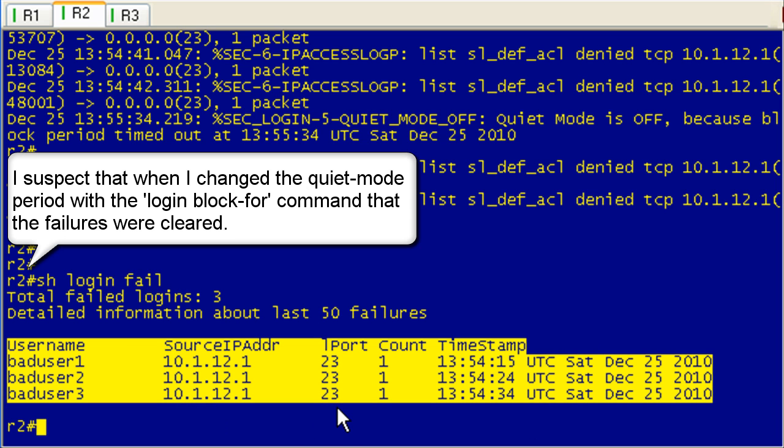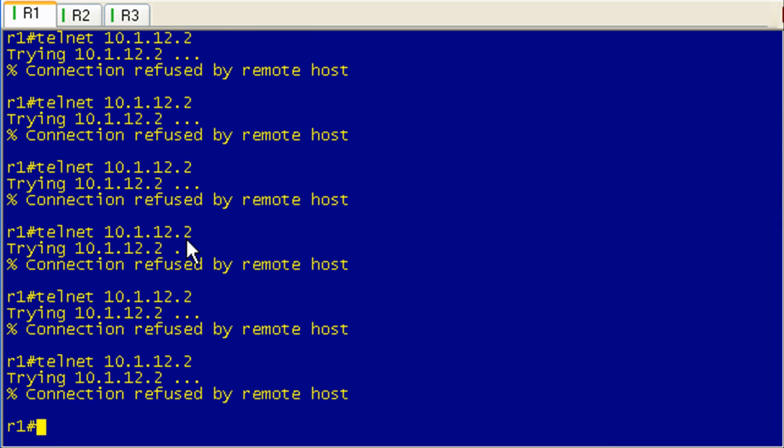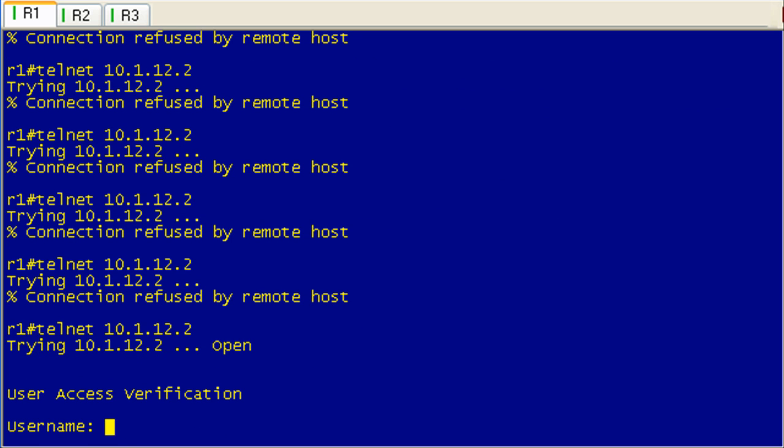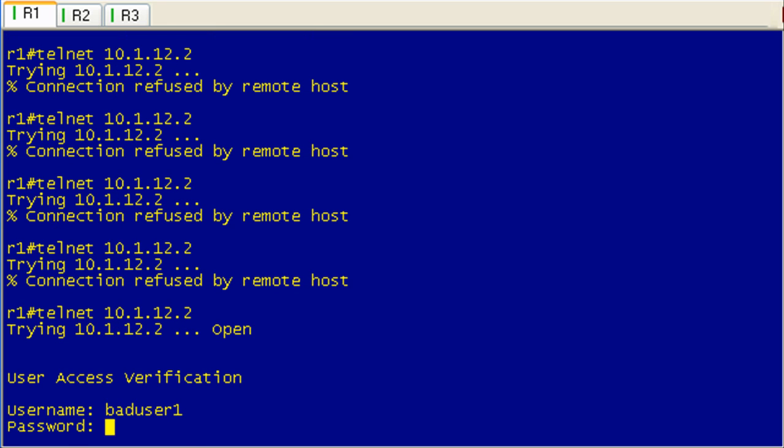I'm going to do something real quick here. I'm going to pause. Oh, screw it, I don't need to pause. I'm going to go up in Telnet again and use bad user 1. Tick tock, tick tock, tick tock.